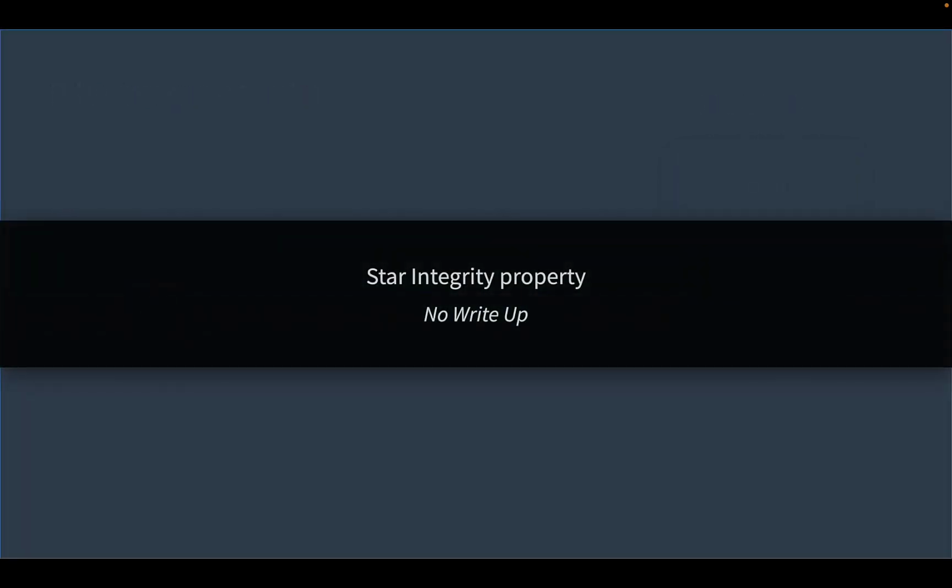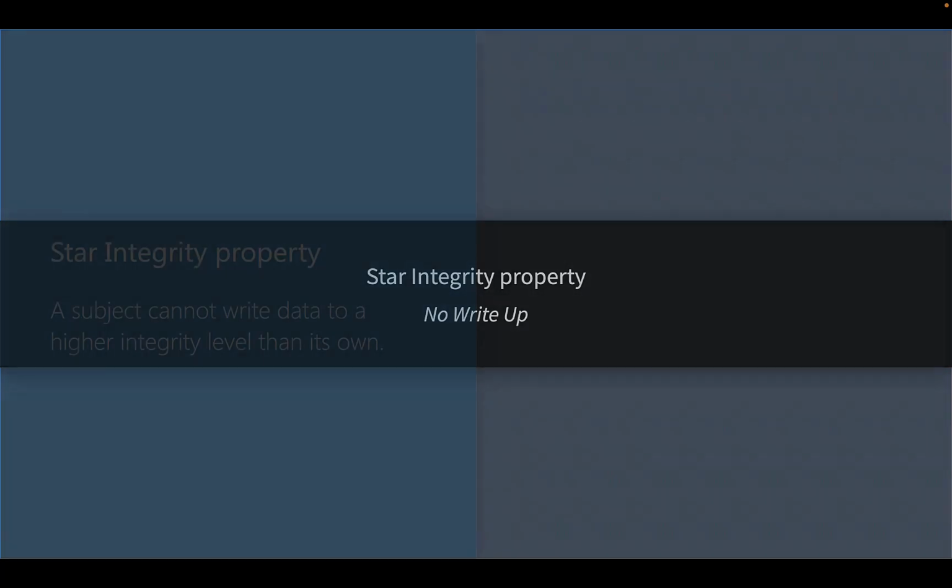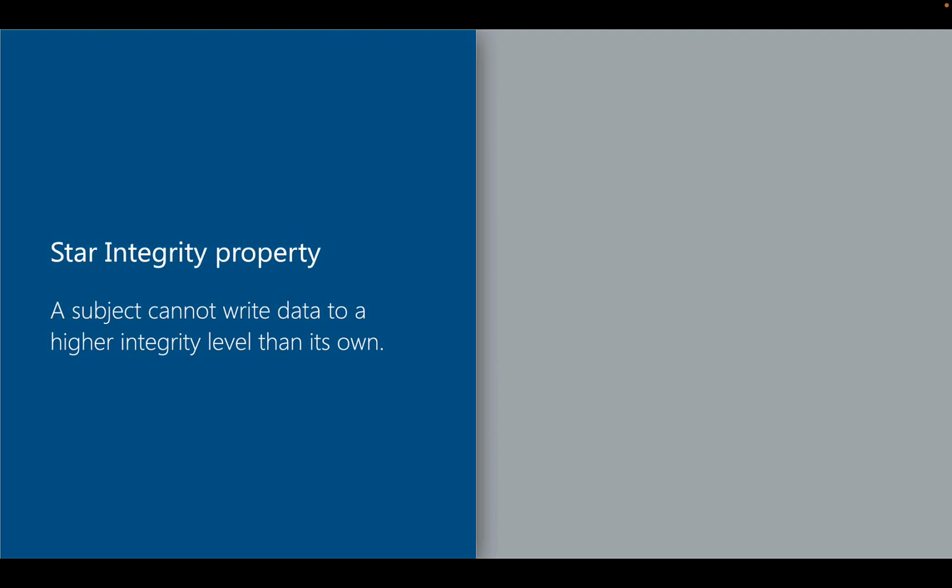The second rule in the Biba model is the star integrity property, no write up. The star integrity property states that a subject cannot write data to a higher integrity level than its own. This prevents a subject at a high integrity level from being contaminated by data of lower integrity.